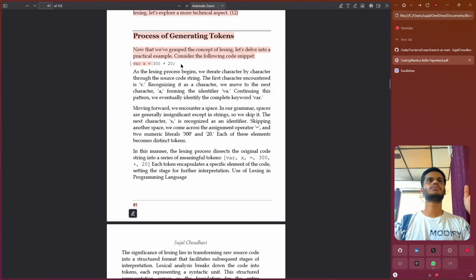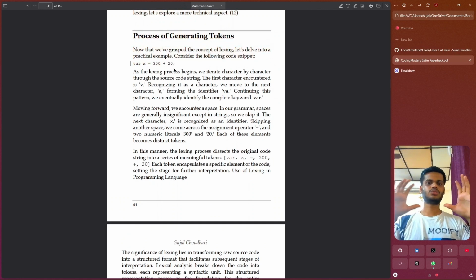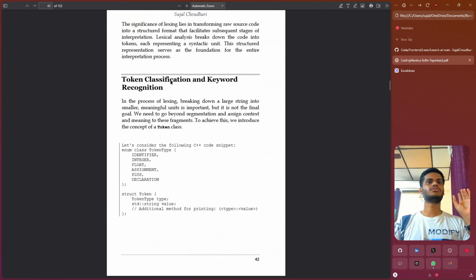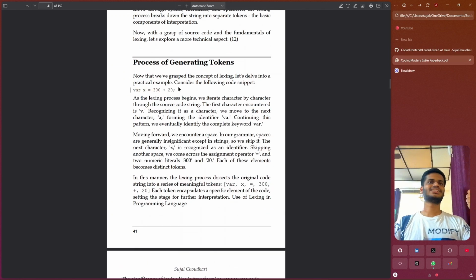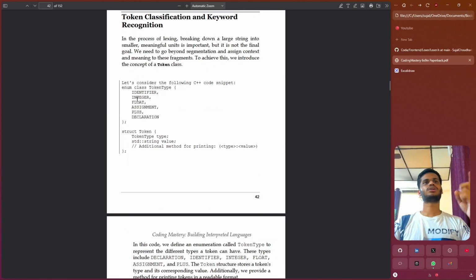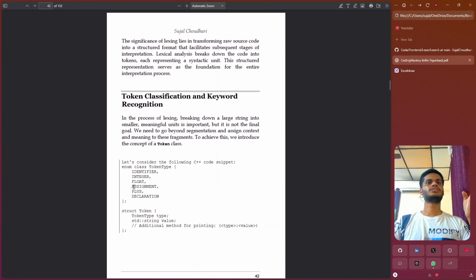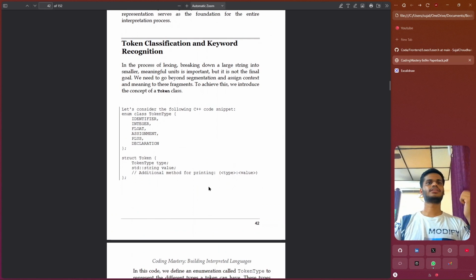So let's take the same example, var x equals 300 plus 20. Let's assume that we don't have any other part of programming in our language. This is only the language which it accepts. So we will not go into and add all sorts of functions for if, else, switch cases, etc. So let's say what tokens it would need. It would need a declaration token, a plus sign token, equal to operator, and some identifiers and numeric values. Yeah, we have identifier token, then there are integers, floats, there is assignment operator, then plus and a declaration sign.